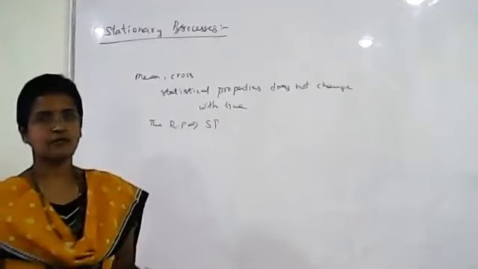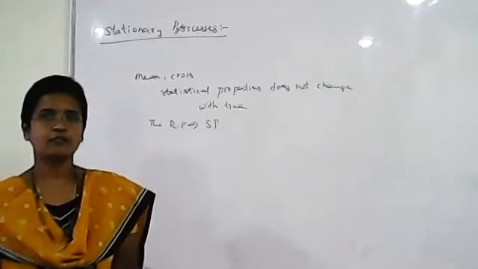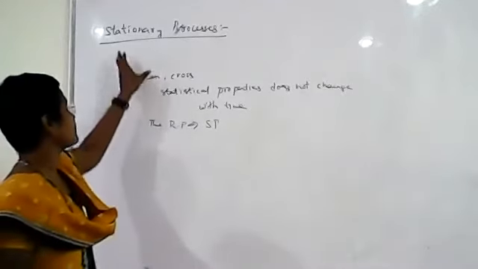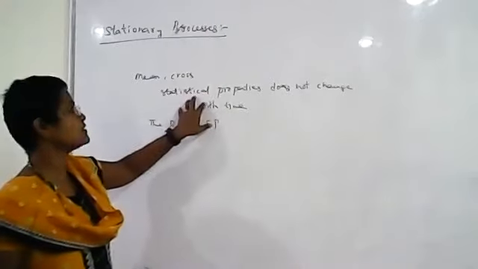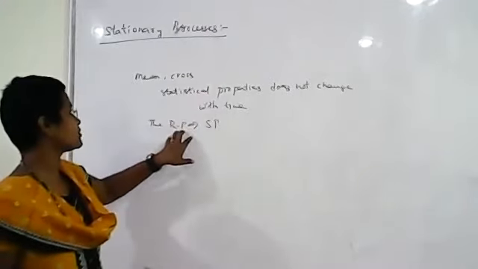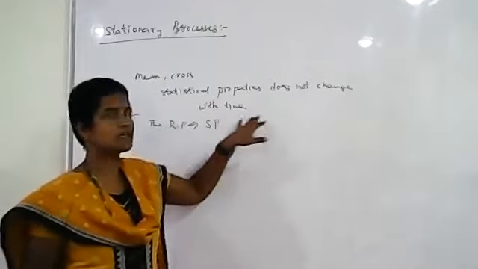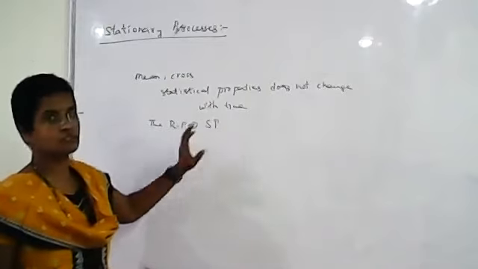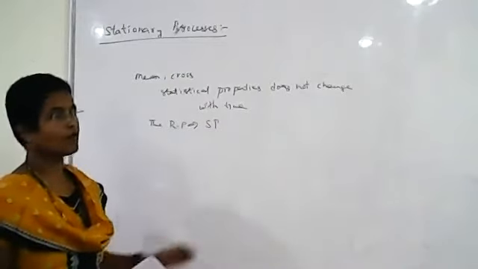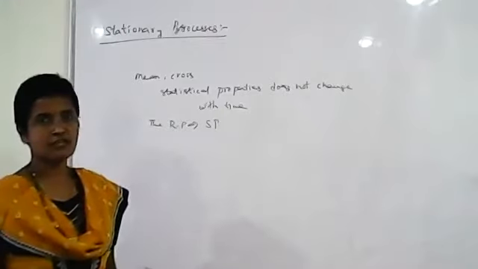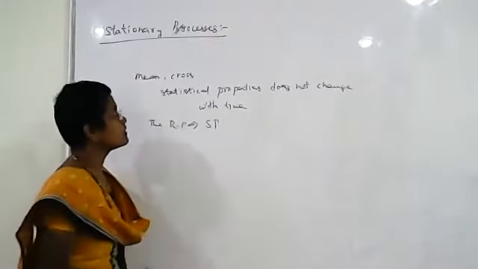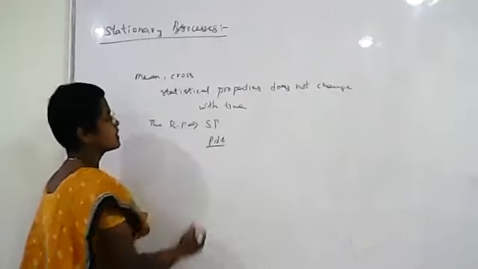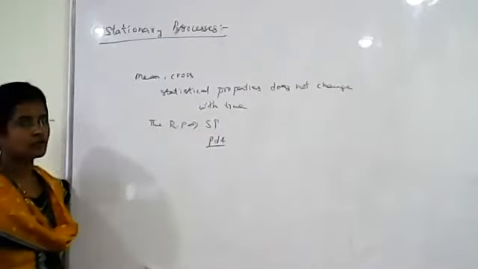If the statistical properties of a random process do not change with time, then we say that this random process is called a stationary process. Since the probability density function has different levels, the stationary process also has different levels or different orders.